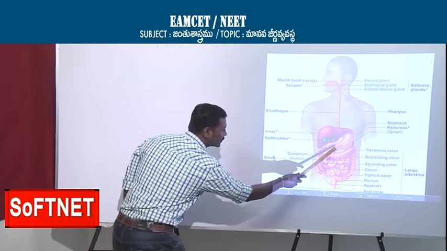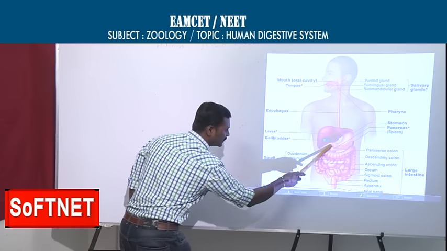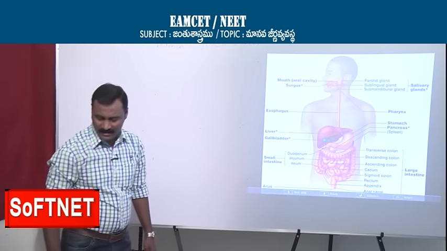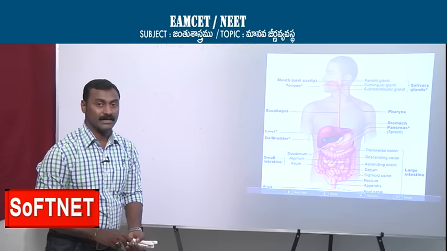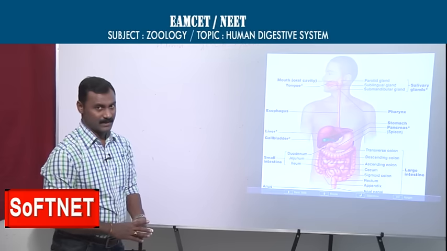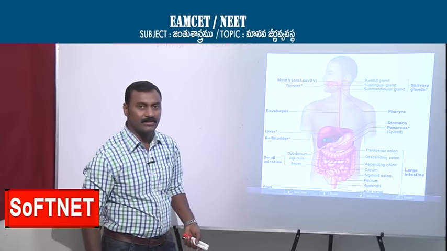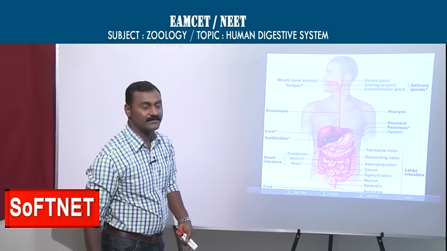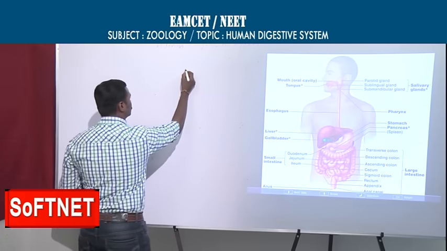This small turning, esophagus, stomach, and this turning, is a C-shaped turning. Previously it was also called a U-shaped turning, but now there is a small correction: it is C-shaped. If there is no option for C, you can go with U, but if the option for C is there, prefer C only.